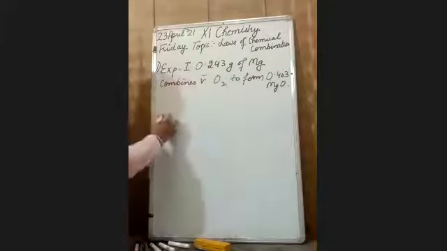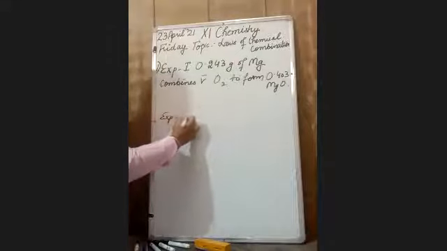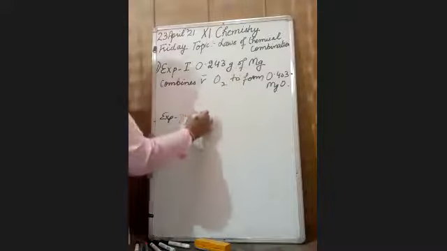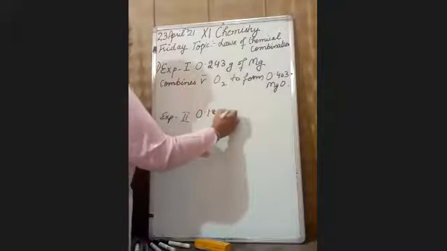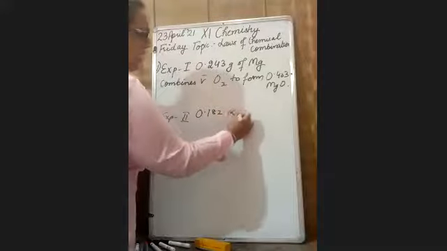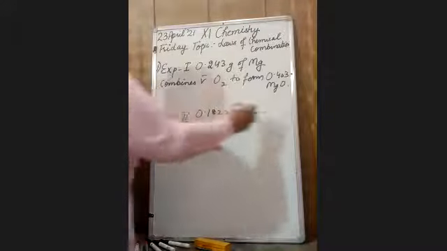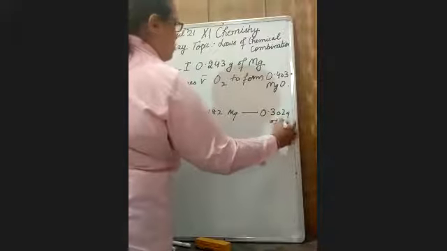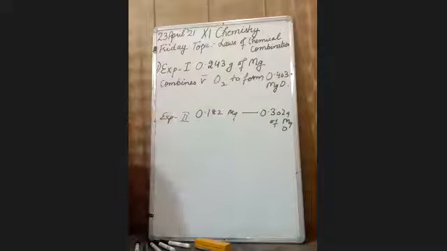In experiment number 2, 0.182 gram of magnesium again combines with oxygen to form 0.302 gram of magnesium oxide. Fine. This is the data given to us.